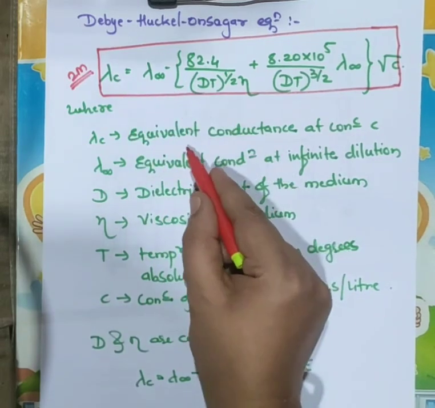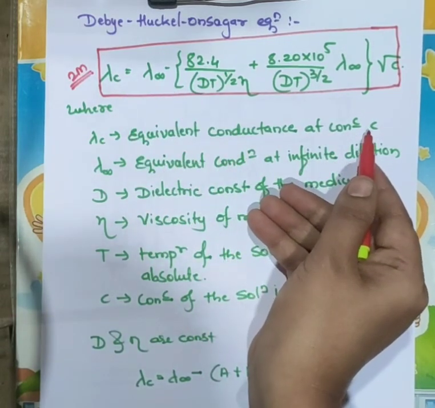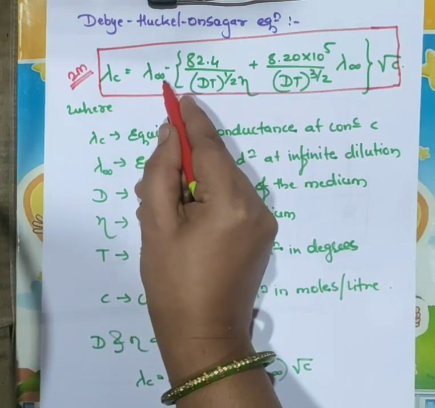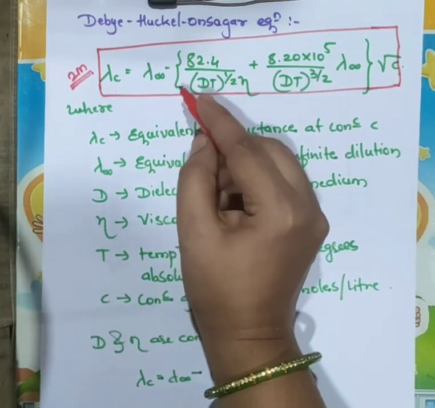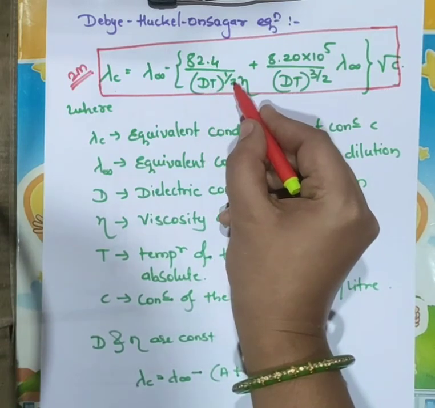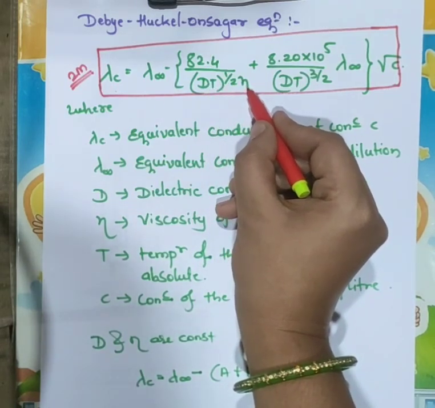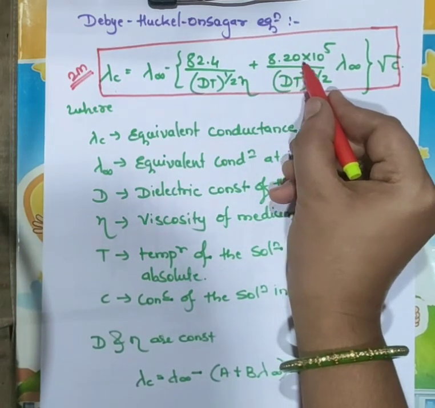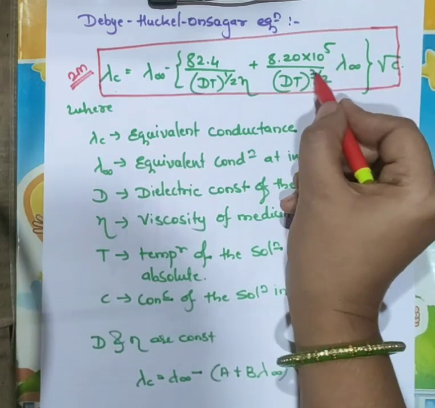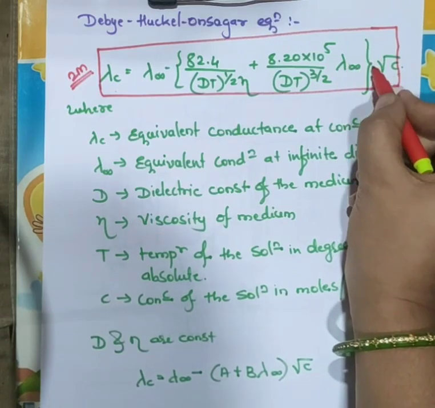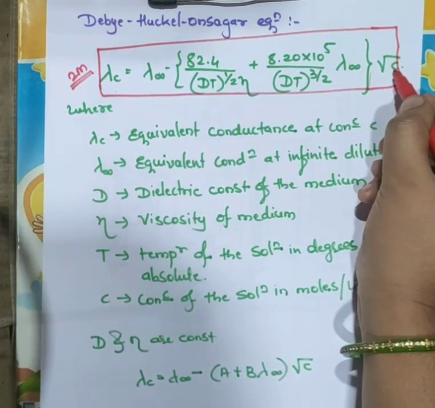Okay, what it means? Equivalent conductance at concentration C is equal to equivalent conductance at infinite dilution minus 82.4 divided by (DT) raised to 1 by 2 into eta. This symbol is called eta, not n. Plus 8.20 into 10 raised to 5 divided by (DT) raised to 3 by 2 into lambda infinity, this whole multiplied with square root of C, where C is the concentration.